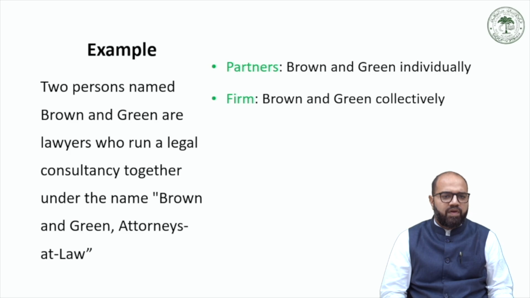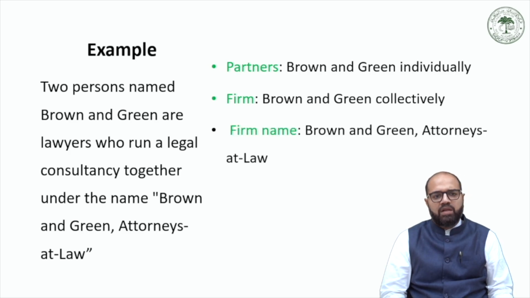The partnership firm is known as Brown and Green collectively. The name of the firm is Brown and Green Attorneys at Law. So this is how a partnership firm looks like with individual partners. What is a firm? That is a conglomeration of the various partners, and then the firm name.